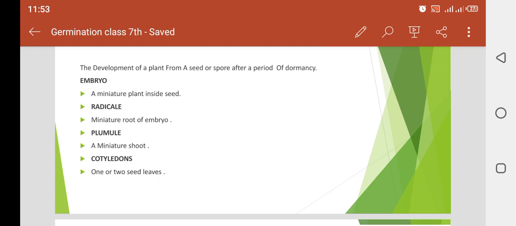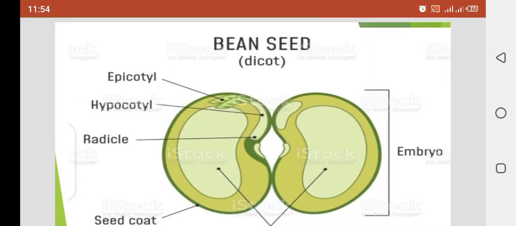The next one is the cotyledons. One or two seed leaves are called the cotyledons. You can see in your hand the bean, which is divided into two parts. Clear? Each part is called a cotyledon. You can see in that picture the seed having two structures. Each structure is called a cotyledon and collectively they are called the cotyledons.